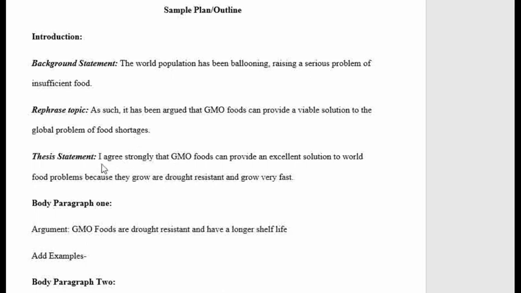So the thesis statement here says, I agree strongly that GMO foods can provide an excellent solution to world food problems because they are drought resistant and grow very fast.